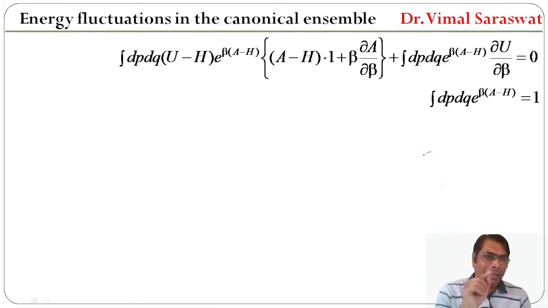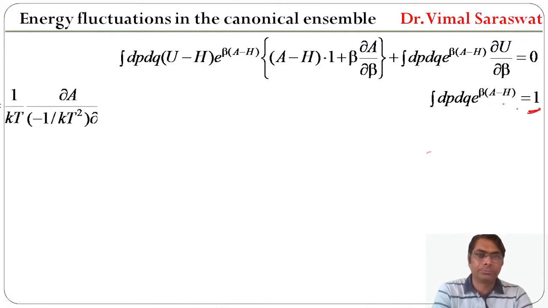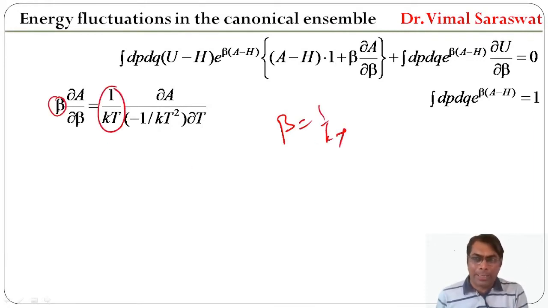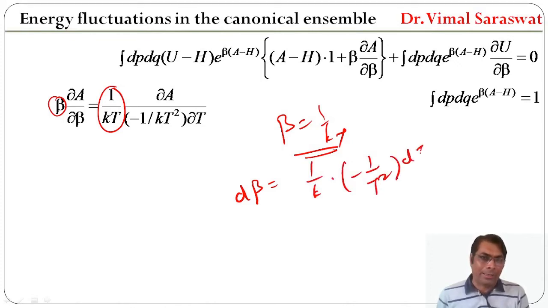Since integration dp dq e raised to beta (A minus H) equals 1, and beta del A by del beta is equal to 1 upon kT del A upon minus 1 upon kT square del T, because beta equals 1 upon kT. If we differentiate this, then d beta is equal to 1 upon k, which is constant, and the differential of 1 upon T is minus 1 by T square dT.